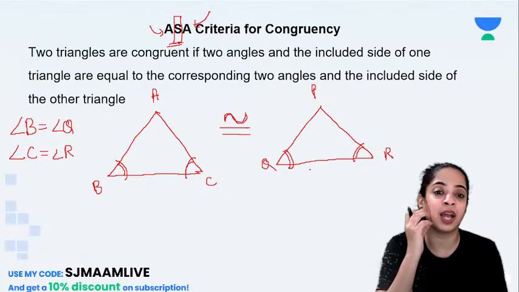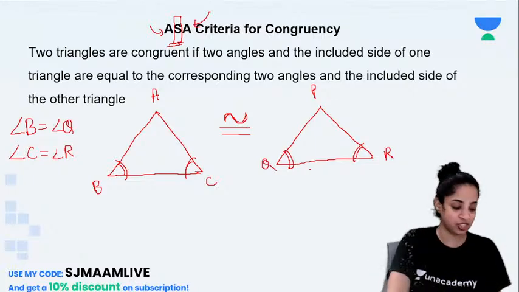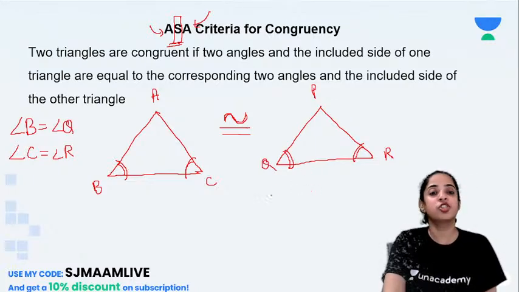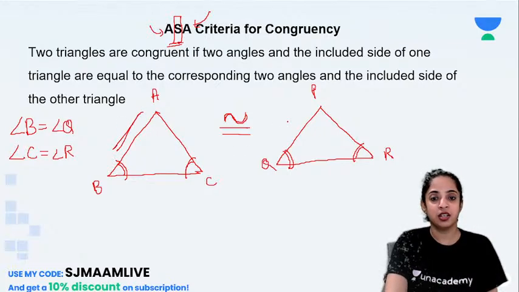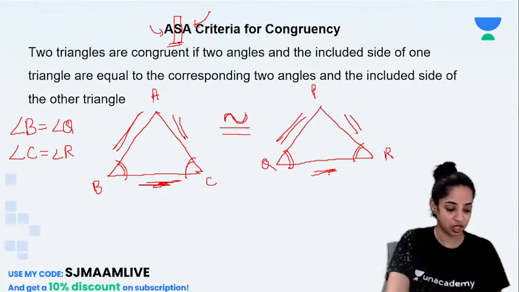Then only we can apply the ASA criteria for congruency. Please write in the comment section which side should be the same: this side, this side, or this side?